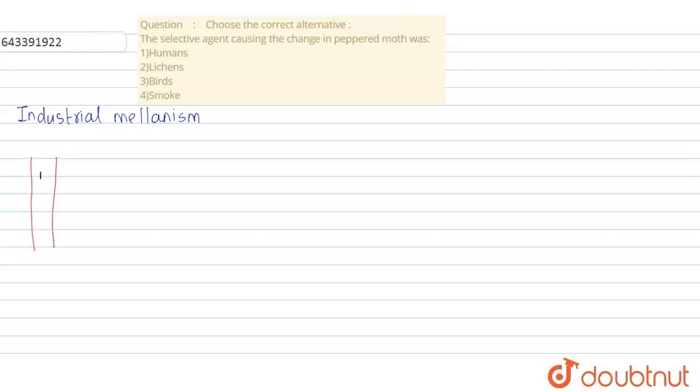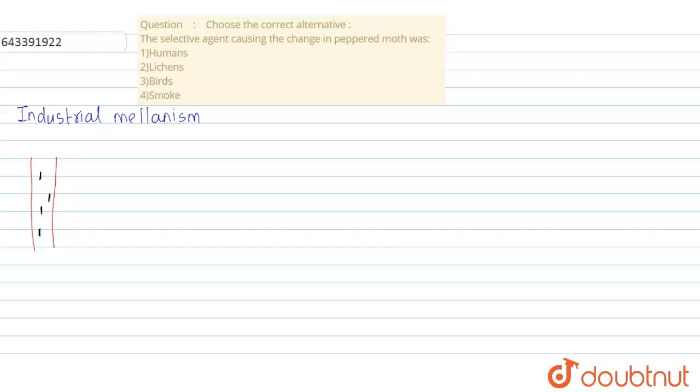So if the peppered moth was sitting on this white background of the tree, because earlier there was no industrial revolution, the smoke content was less, and so the soot deposited on the tree bark was less. So comparatively, the tree bark used to appear bright, whitish, and when the black peppered moth sat on these trees, it was easily visible to its predators.